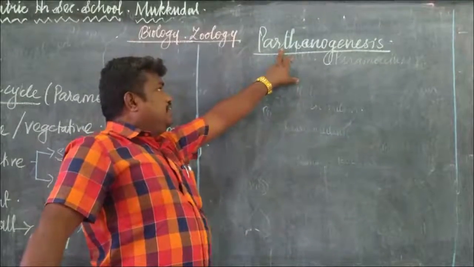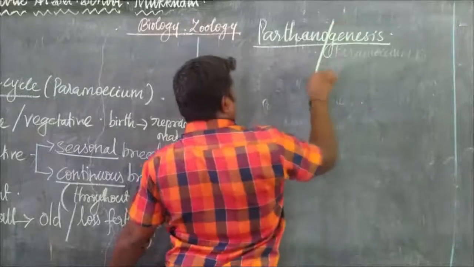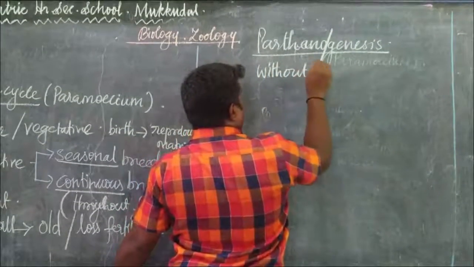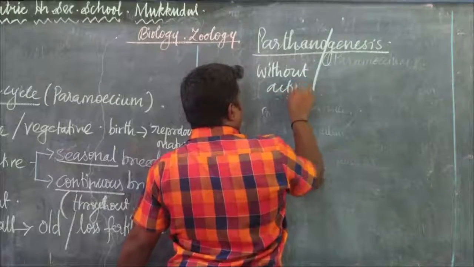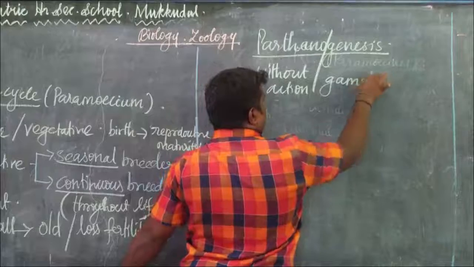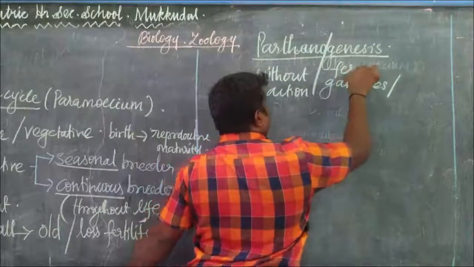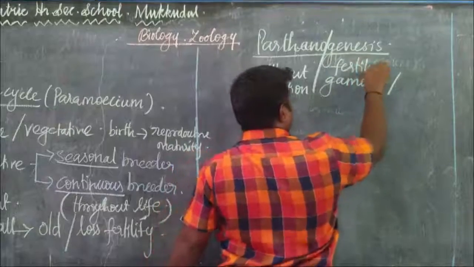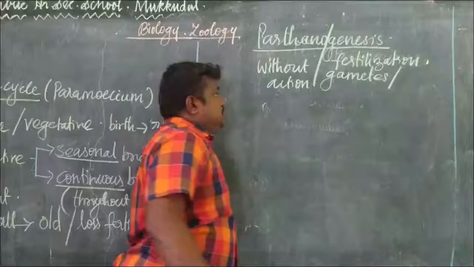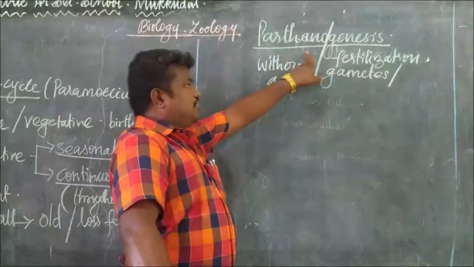Here, partheno means without the action of gametes, without the action of fertilization. So without the action of fertilization, that is parthenogenesis.